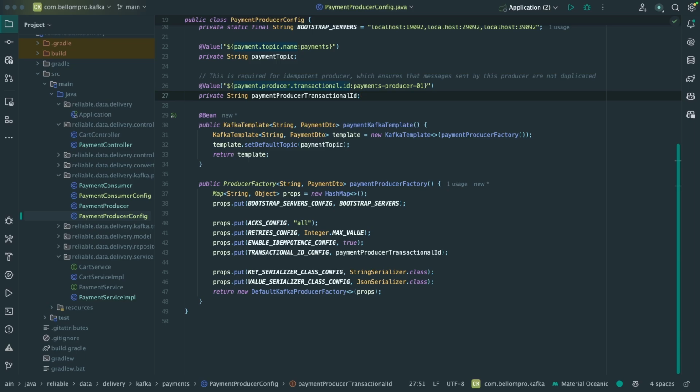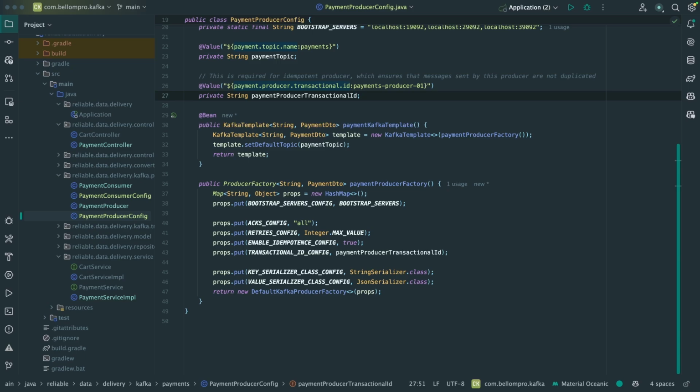We enable idempotence to true, which ensures even if the producer retries, Kafka will make sure only one message is appended. Another thing the producer does, it generates a monotonic sequence number behind the scenes and sends it with the message. It increments the number whenever a message is delivered successfully.